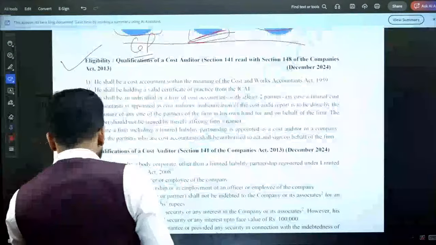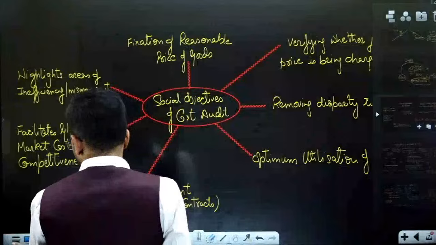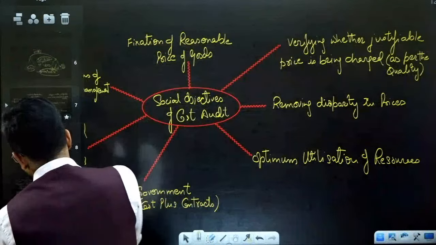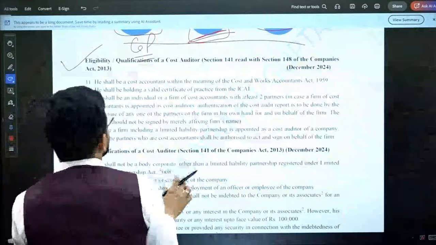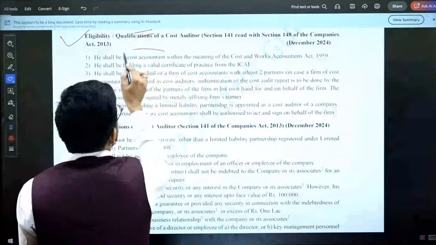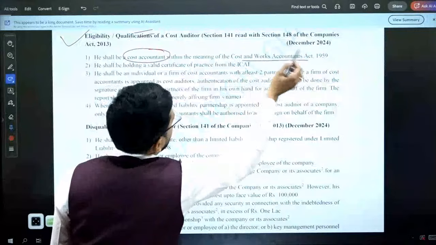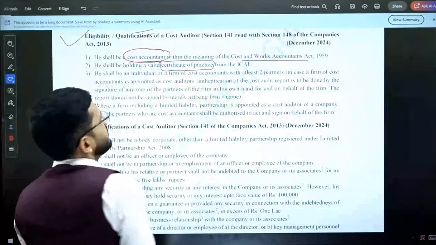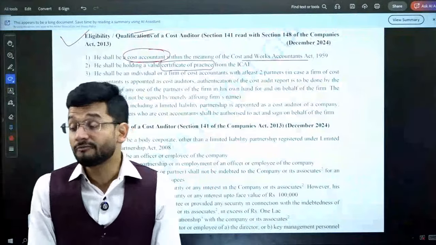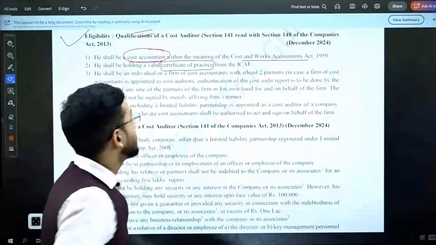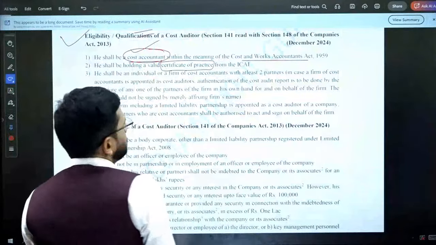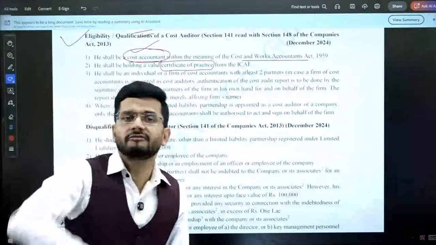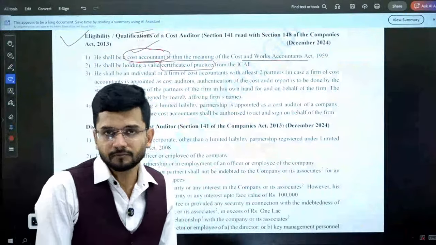Now, what is the eligibility of becoming a cost auditor? How will you become a cost auditor? How can we say that this person is a cost auditor? So first of all, you should be a cost accountant within the meaning of the CW Act. Then you should have a valid COP. You should have a certificate of practice. Of course, without a certificate of practice, you cannot become a cost auditor. So first is that you should be categorized as a cost accountant. You are categorized as one as soon as you complete your CMA Final and get a membership number.